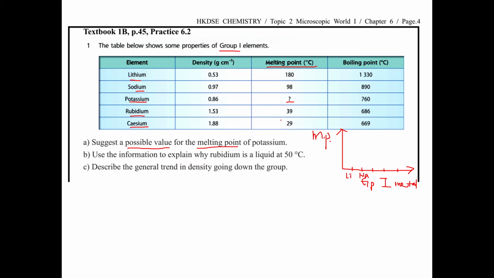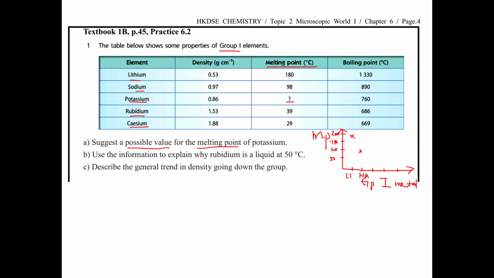According to the melting point, you can make, for example, this is 50, 100, and this is 150, and this is 200. For the first one, lithium, 180, something like here. And next one is sodium, 98, so about 100, just a little bit below it.